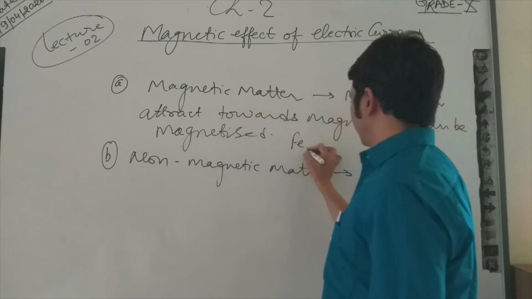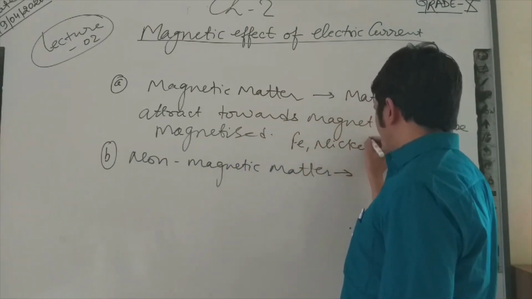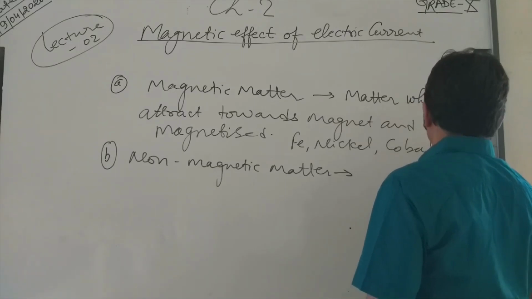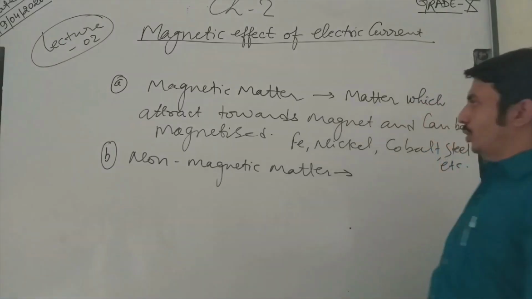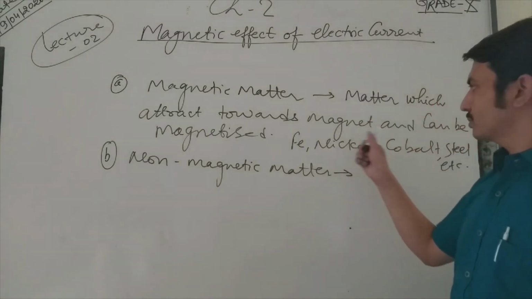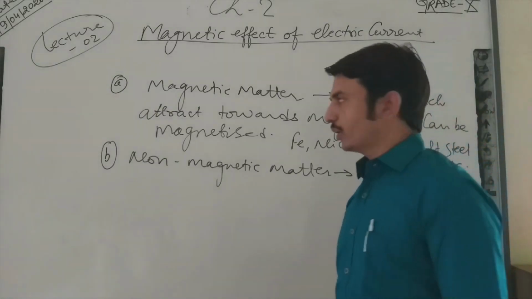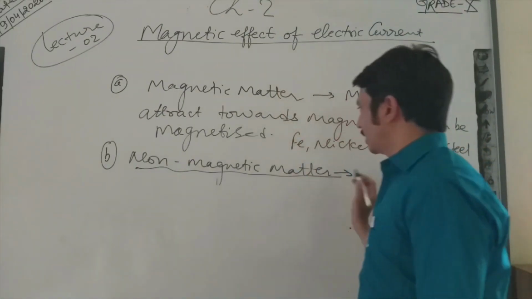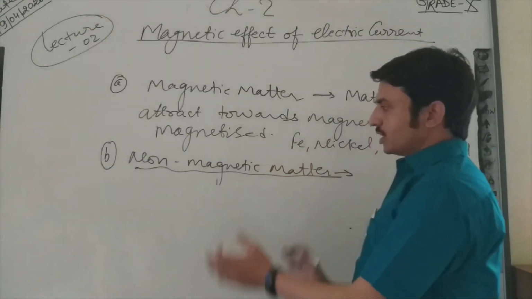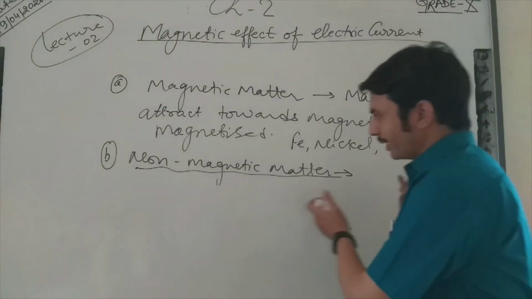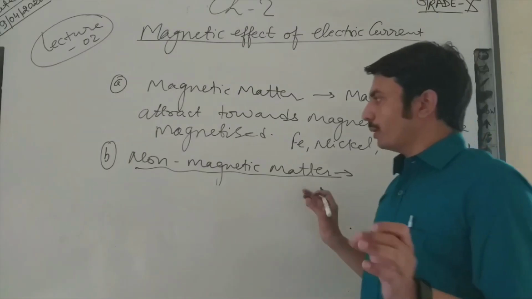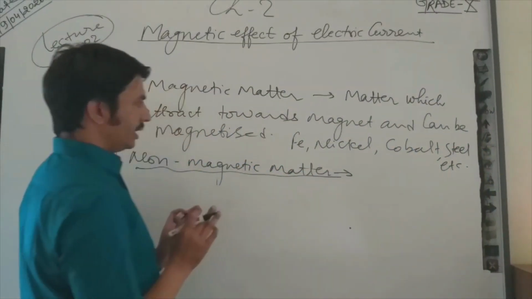Examples: iron, nickel, cobalt, steel, etc. Non-magnetic matter means substances which will not be attracted towards a magnet. If we apply an external magnetic field, these substances will not be attracted, and they also cannot be magnetized.